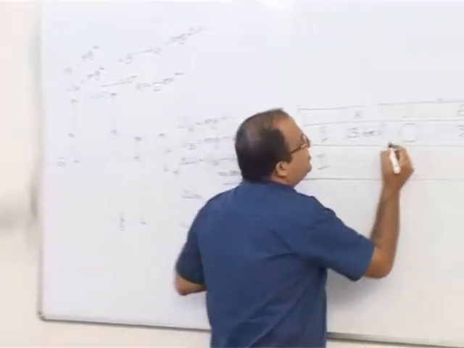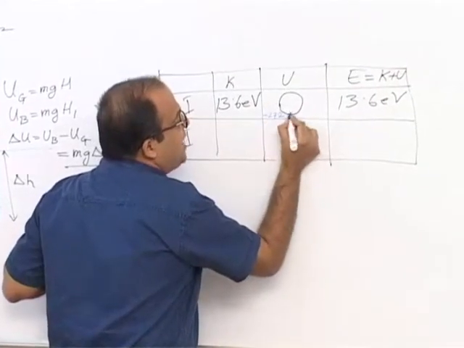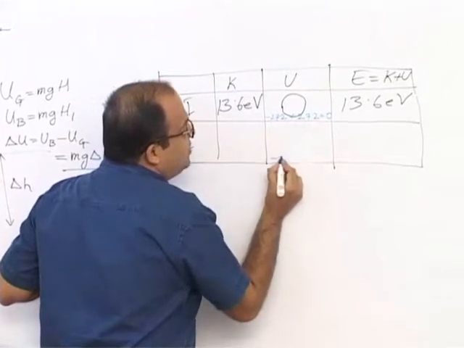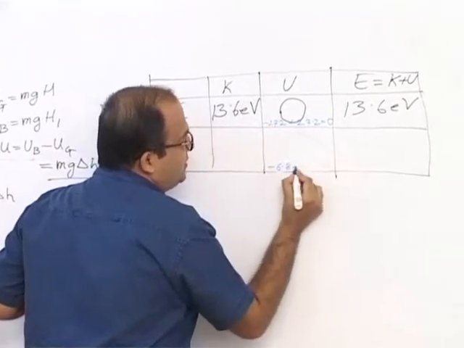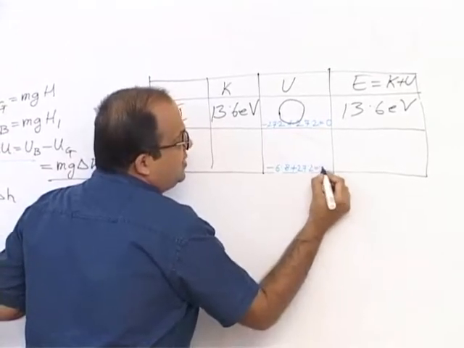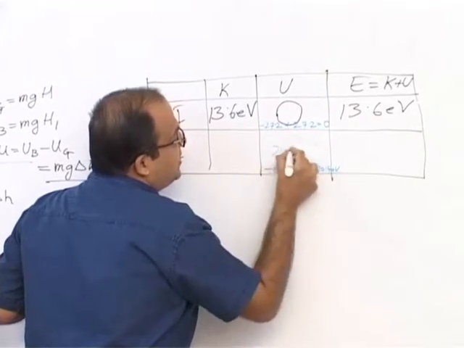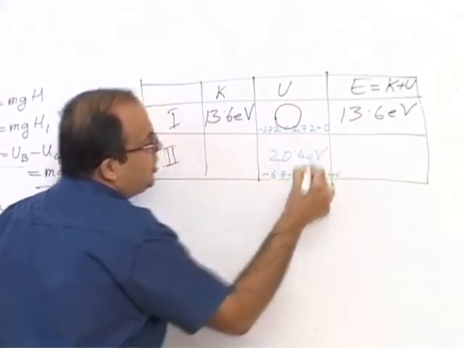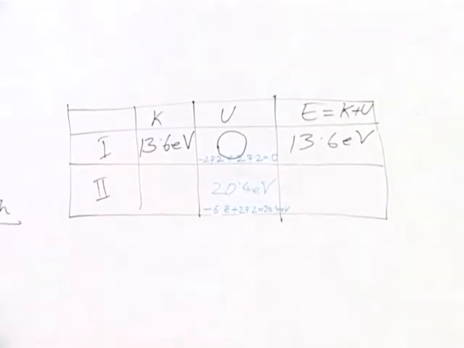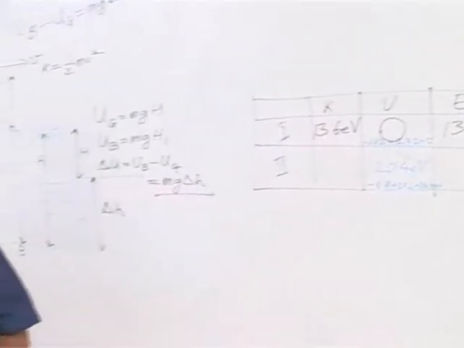So here, how has this become 0? The actual value is minus 27.2. If you add 27.2, you get 0. So here the actual value is minus 6.8. If you add 27.2, you will get the value of 20.4. So the potential energy is equal to 20.4 electron volt. All potential energy values will increase or decrease by the same amount.